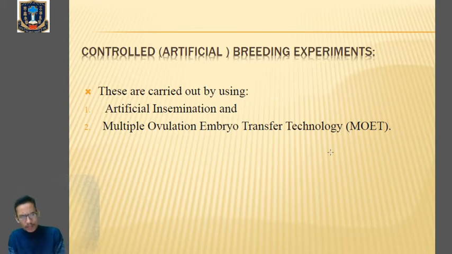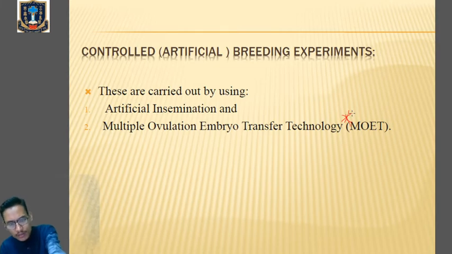These breeding experiments are carried out with the help of artificial insemination and the multiple ovulation embryo transfer technique, MOET. MOET is very important. We'll go through it one by one. So artificial insemination and MOET are mainly carried out for controlled breeding experiments.